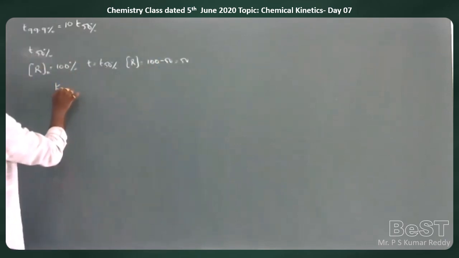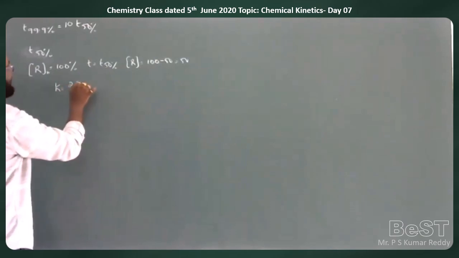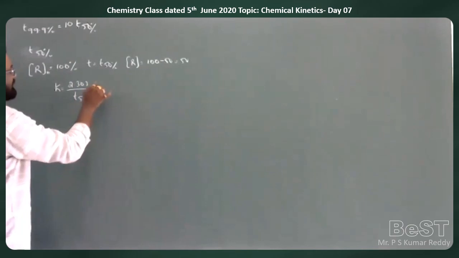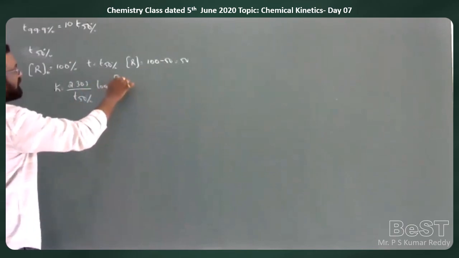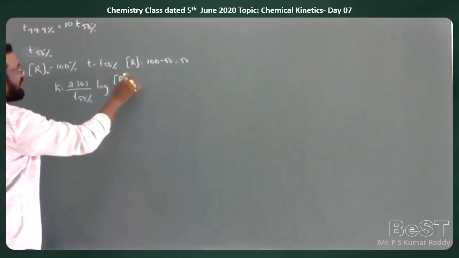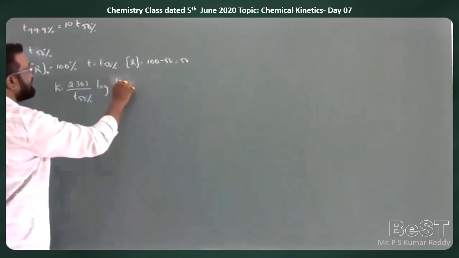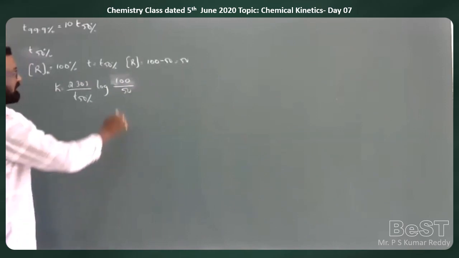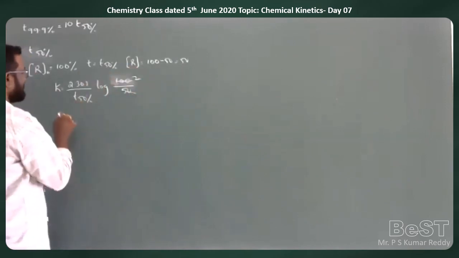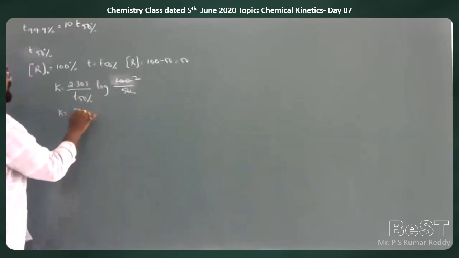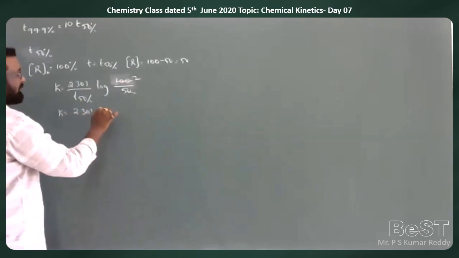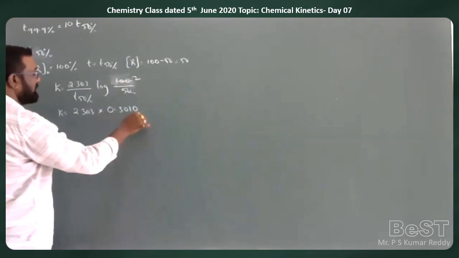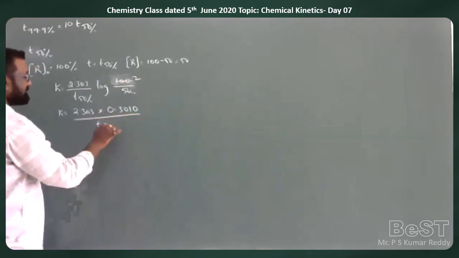Then K is equal to 2.303 by T 50% log of R naught by R, 100 by 50. So this goes by 2 times. K is equal to 2.303 log 2, which is 0.3010, by T 50%.